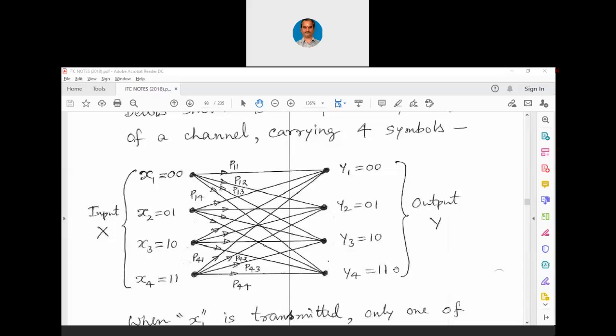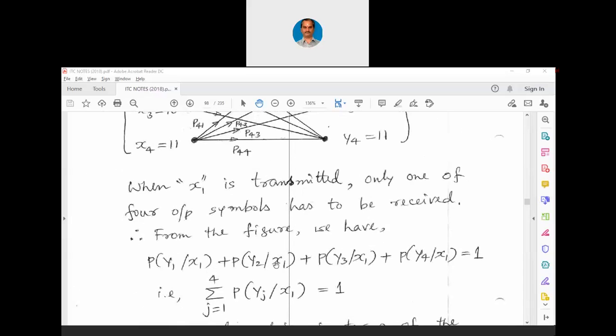So the probabilities of y1, y2, y3 and y4, when added together, are equivalent to unity. But y1 can occur when x1 is transmitted, y2 also can occur when x1 is transmitted, similarly y3 and y4. That is why the probability of y1 being received in condition to x1 plus the probability of y2 being received in condition to x1, similarly with y3 and y4, is equivalent to 1.